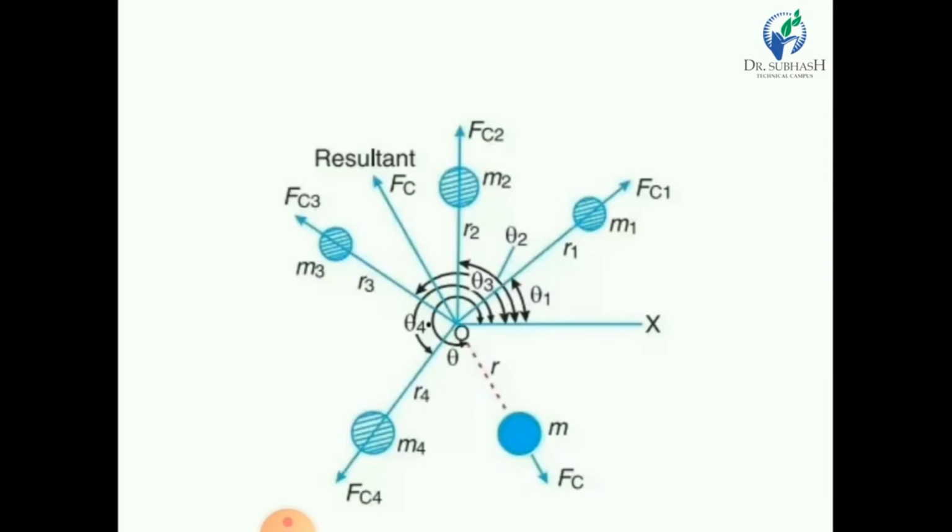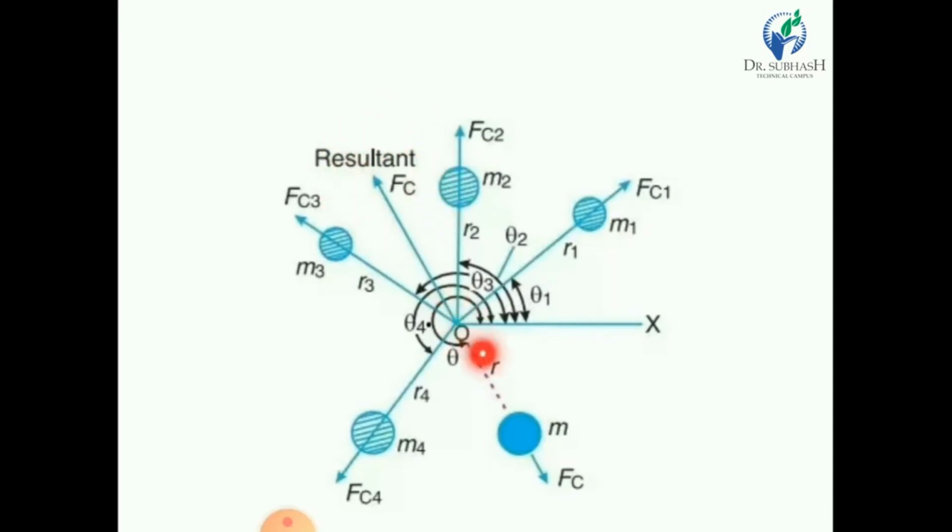Because of these 4 masses, our system is unbalanced. So first of all, we calculate the resultant centrifugal force. Then we apply a balancing force in the direction opposite to the resultant force, and we eliminate this unbalanced resultant force.